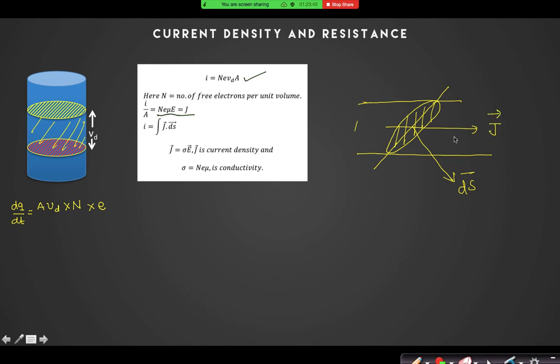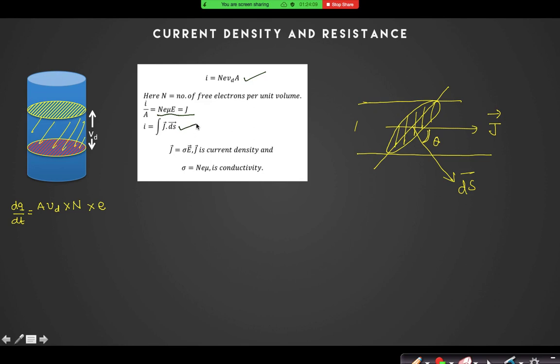The dS vector is perpendicular to the surface. I will always assume the acute angle between them; you can assume obtuse or acute, but I will assume the acute angle. So if you do J dot dS, you will find the current. This will be my dS vector and this is the J vector, and this theta is given. Then I is equal to the integral of J dot dS. You can also remember this expression.